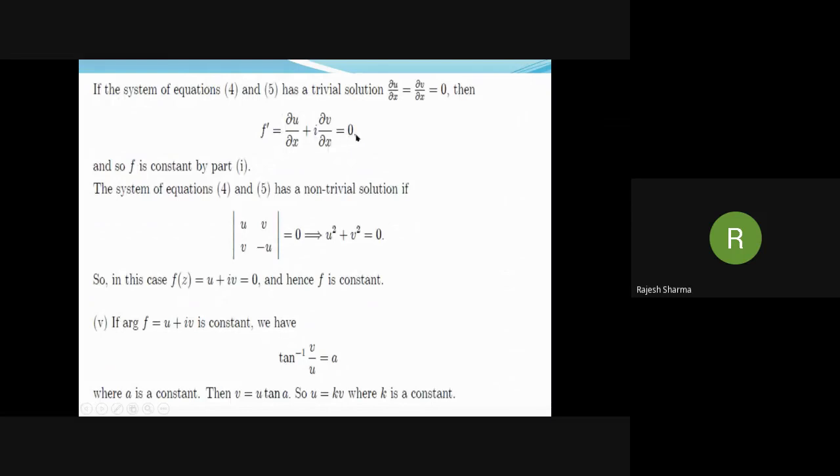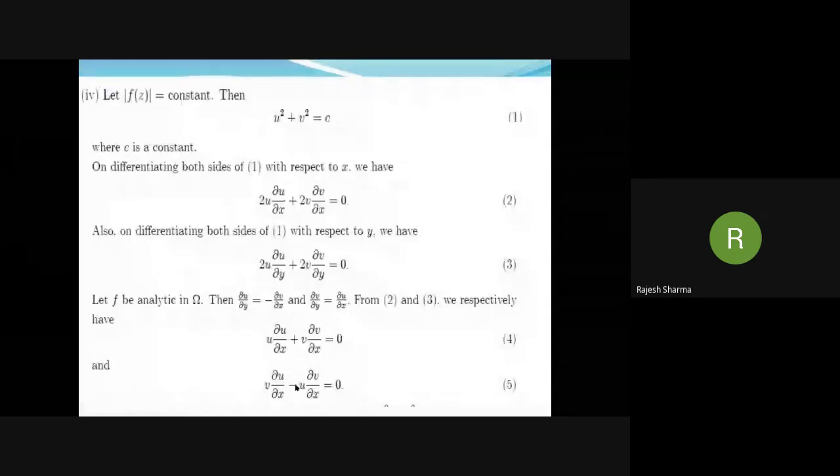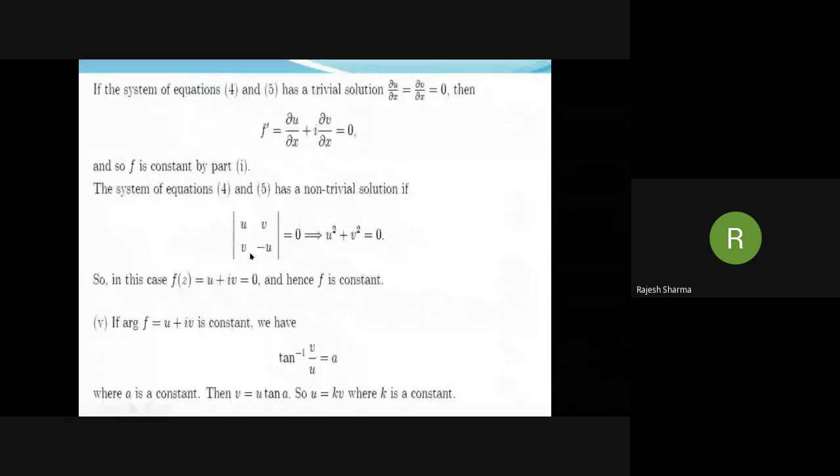Also, this system of homogeneous equations has a non-trivial solution if the determinant of the coefficient matrix u, v, v, minus u is 0. This determinant is minus u square minus v square equal to 0, which implies u square plus v square is equal to 0. But u and v are real, so it follows from this that u is 0, v is 0. So f' is 0, that is the zero function, so it is a constant function.